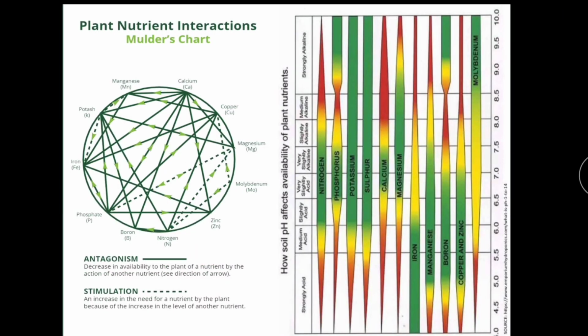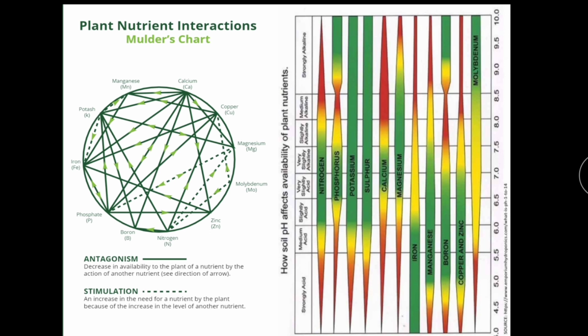Now I am going to explain a few examples of synergism. If there is more iron, the demand for potassium also increases. This is one of the examples of synergism. And if there is more magnesium in the soil, the demand for nitrogen increases. These are the two examples of synergism I have explained.